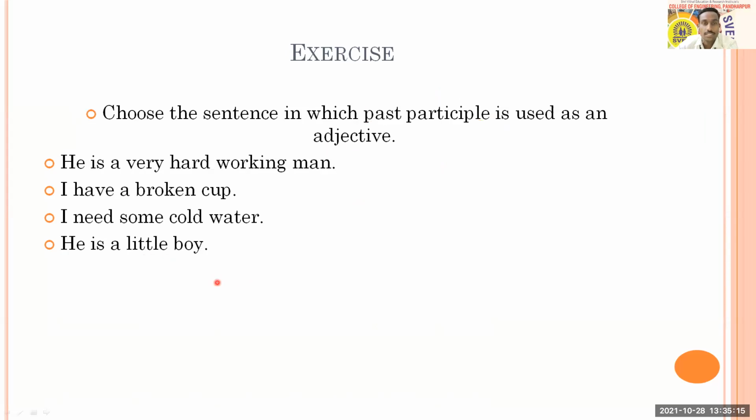The next question is in front of you. It says, choose the sentence in which past participle is used as an adjective. Okay. So here also you try to understand what is past participle. And here you have sentences. He is a very hardworking man. I have a broken cup. I need some cold water. He is a little boy. And you have to answer. Where is the past participle?